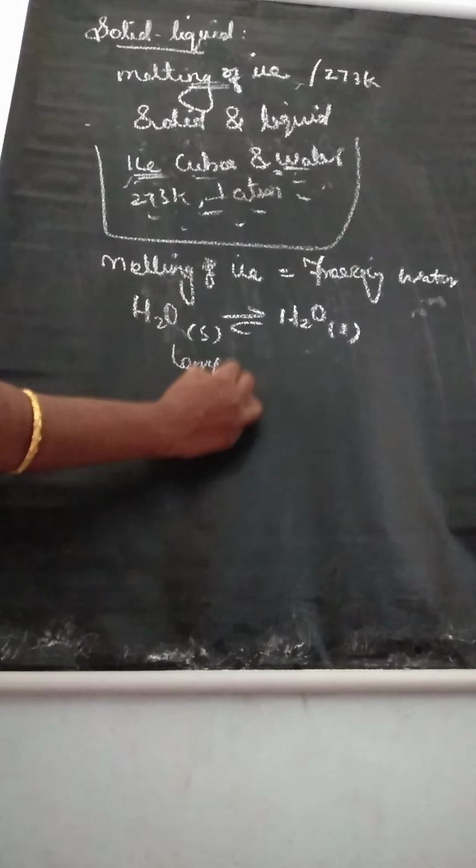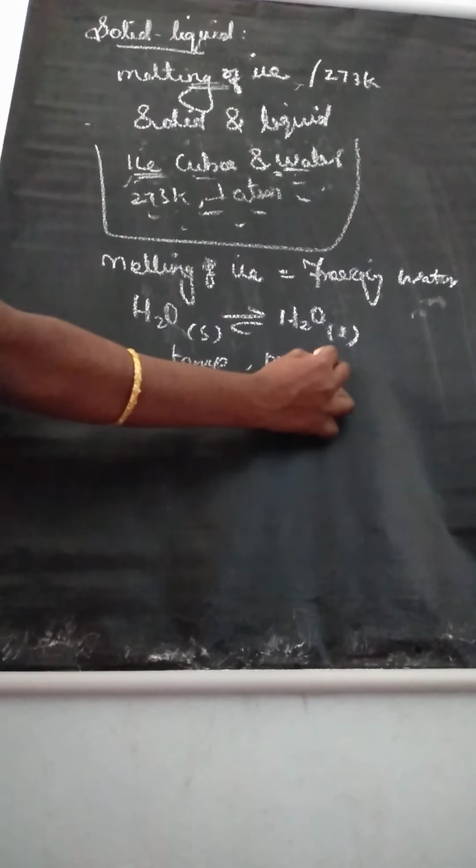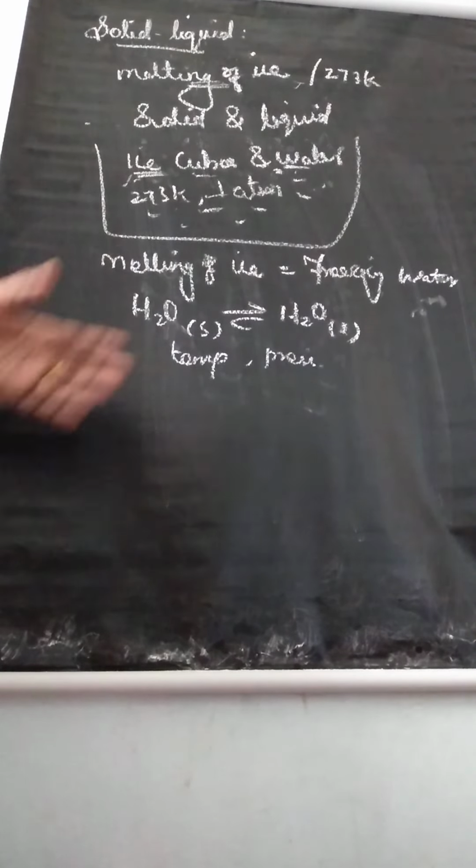Understand? This equilibrium exists only at a particular temperature and pressure. Understand? So now listen. From this we can tell the definition. What is meant by melting point? We learned the example of melting of ice. So what is meant by melting point?